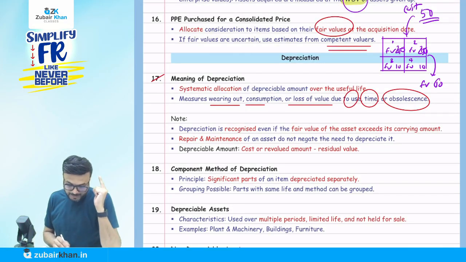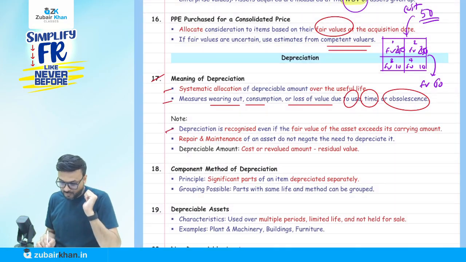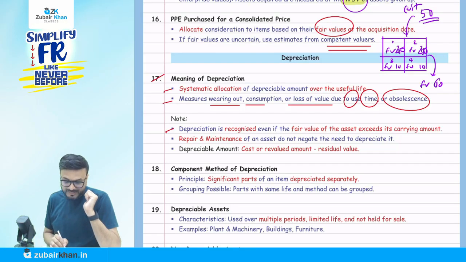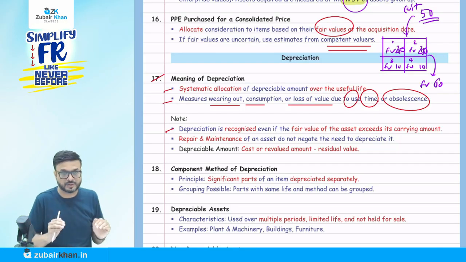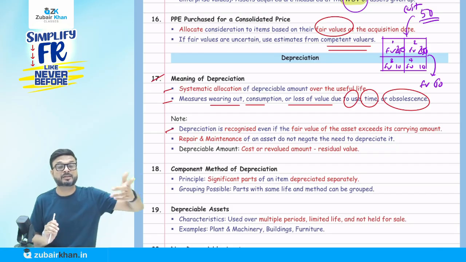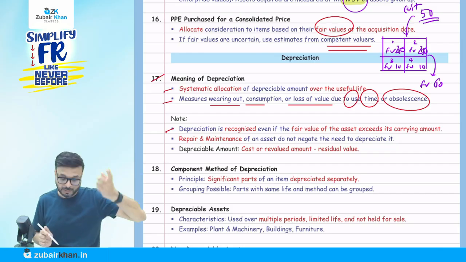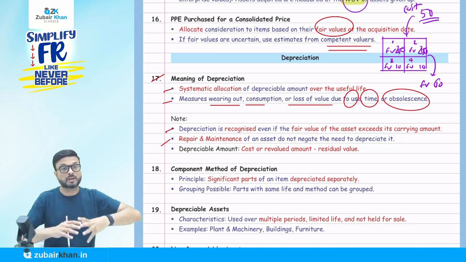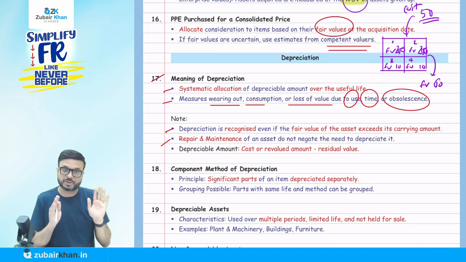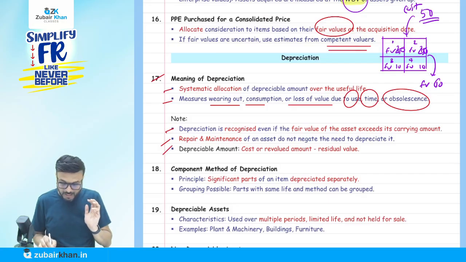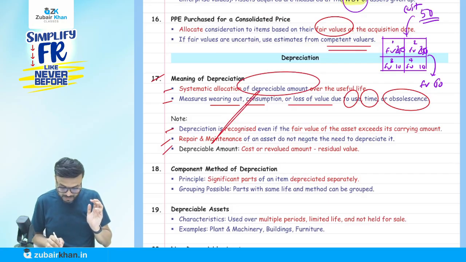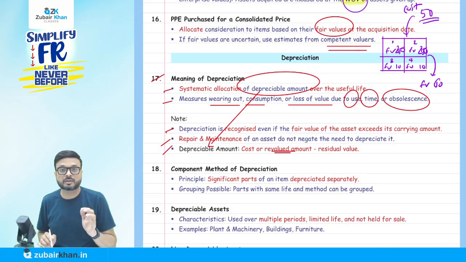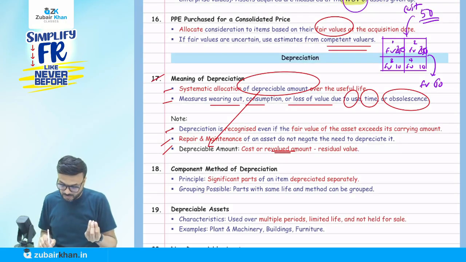Note that depreciation is recognized even if the fair value of the asset exceeds its book value. You cannot say that I am not going to charge depreciation because the fair value of the asset in the market is more than the book value. No. Repairs and maintenance of an asset do not negate the need to depreciate. You cannot say I am doing the repairs and maintenance properly, so no need to depreciate. No, you have to do depreciation. And what do you mean by depreciable amount? Depreciable amount means the cost or the revalued amount of PPE minus residual value.